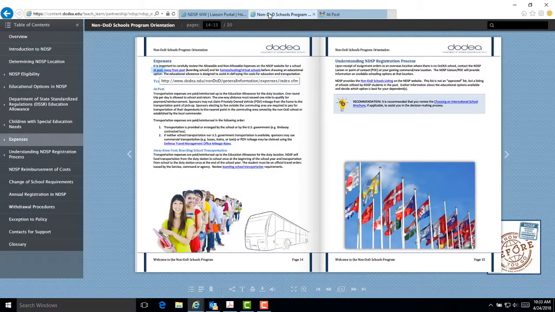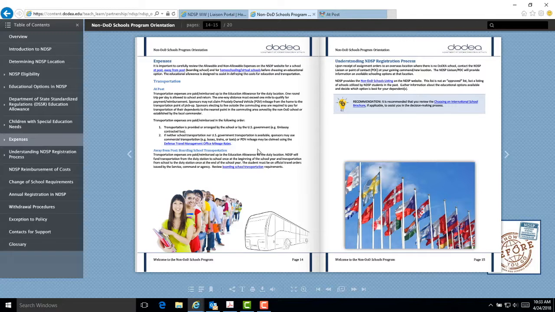Module 3, NDSP Liaison Portal Orientation, Part 2. On page 14 of the Sponsor Orientation booklet, you will find information about transportation at post. One round trip per day is allowed from home to school and back. The one-way distance must exceed 1 mile to qualify for payment or reimbursement.